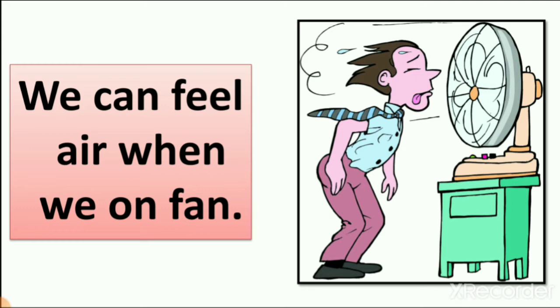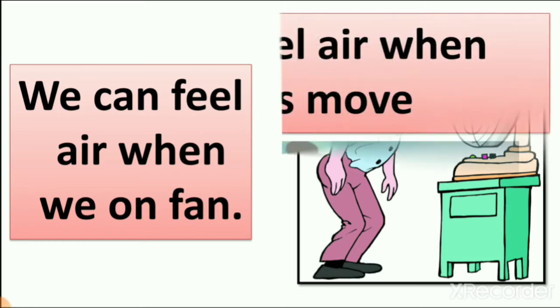The fan collects all the air around us. 24/7 there is air around us, and the fan collects the air around us and throws it on us. Then again the fan collects the air and throws it on us. So the work of the fan is to collect the air and throw it, right? That's why we can feel air when we turn on the fan.